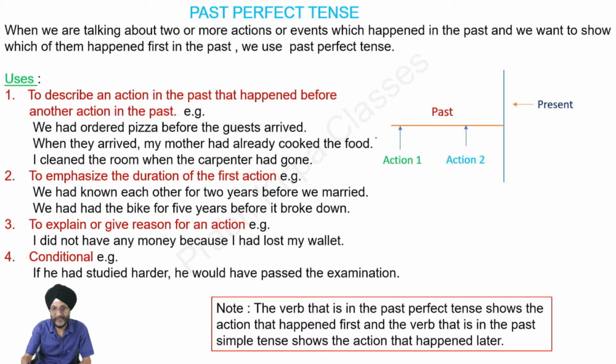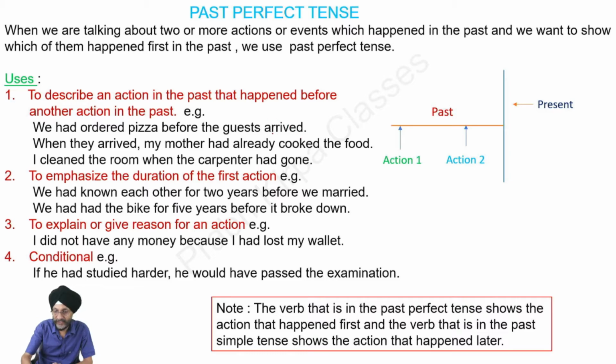Past perfect tense. When we are talking about two or more actions or events which happened in the past and we want to show which of them happened first in the past, we use past perfect tense. Here you will see the timeline. This is the action which happened first and this is the action number 2 which happened later on. If we want to show that action number 1 has happened earlier, then we will use past perfect tense.